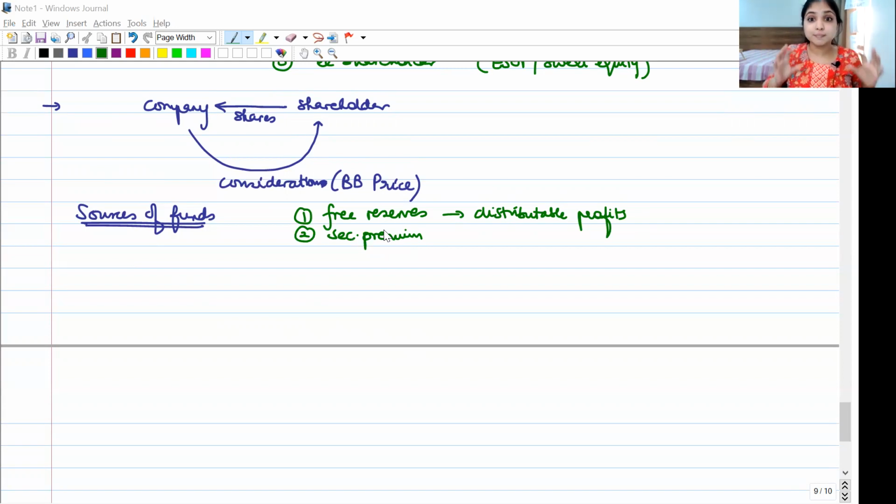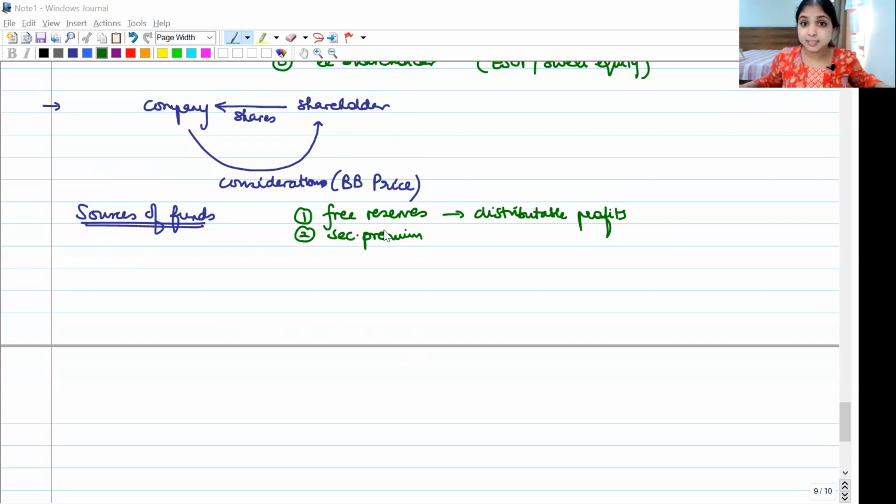Company can use money in the securities premium account only for 5 purposes. Remember, we studied. And for Ind AS compliant companies, we studied out of those 5, only 3 purposes it can be used. Yes, and do you remember the last purpose we studied was buyback of shares? Yes, so when the company buys back shares, it is allowed to take money out of securities premium account.